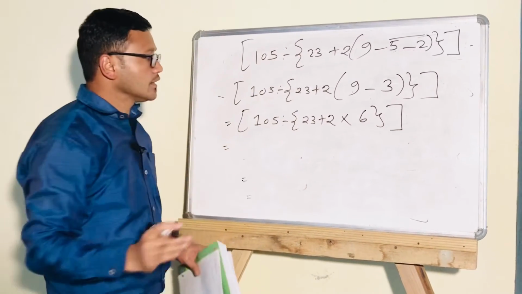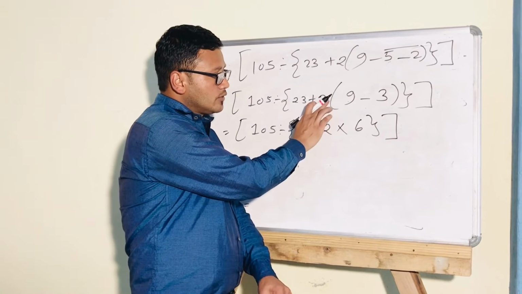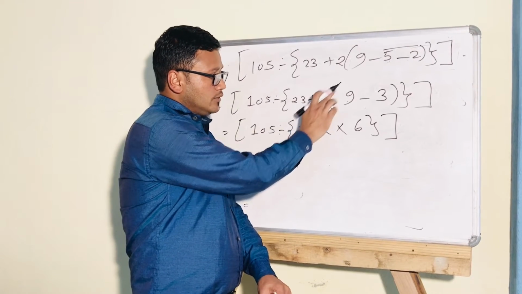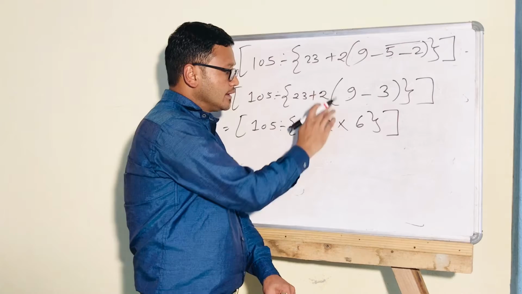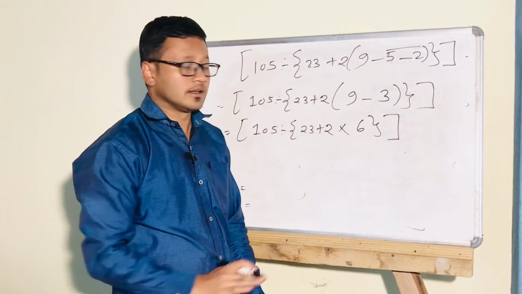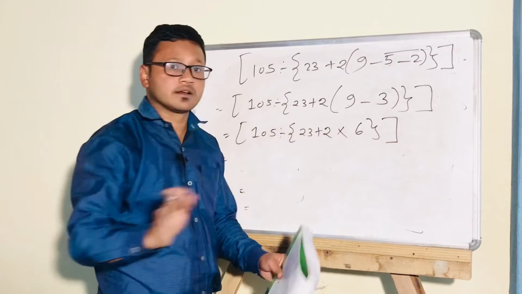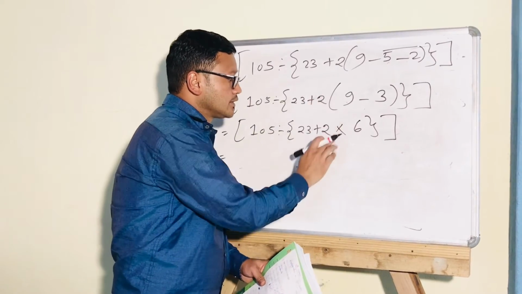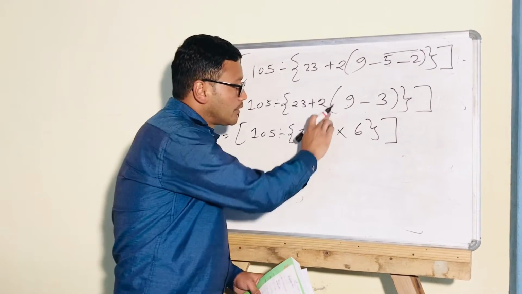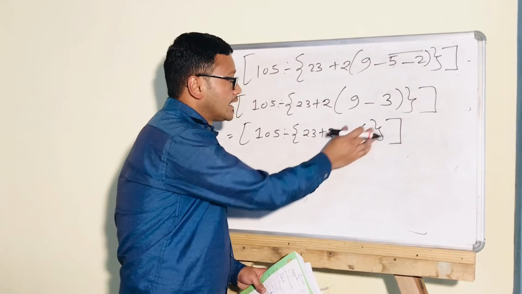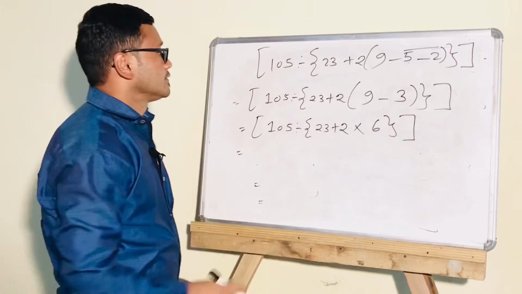Now don't be confused. If there is no sign after this 2 and the bracket is there, we have to consider multiplication always. If there is a curly bracket, if there is a big bracket, don't be confused. If there is no sign, just put multiplication. Just put multiplication out here. And we have removed this round bracket.